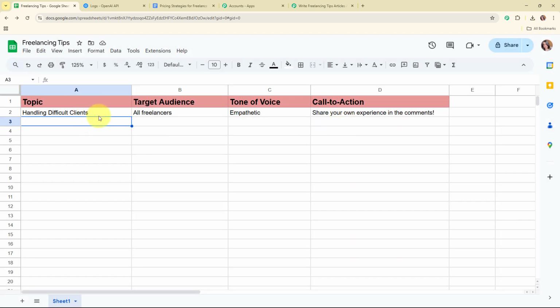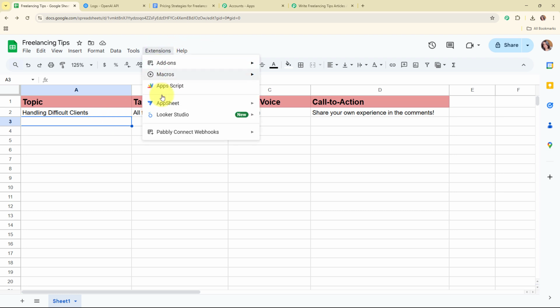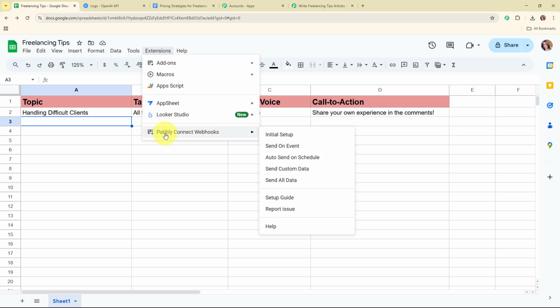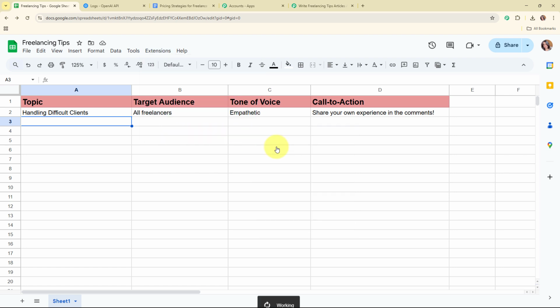But here before moving back to Pabbly's workflow, you need to perform another very important step to completely connect your Google Sheets with Pabbly Connect. So for that you need to click on this extensions, and from here you need to select Pabbly Connect Webhooks. Now here in this Pabbly Connect Webhooks, you need to turn on the send on event.